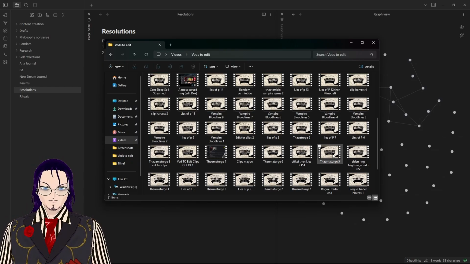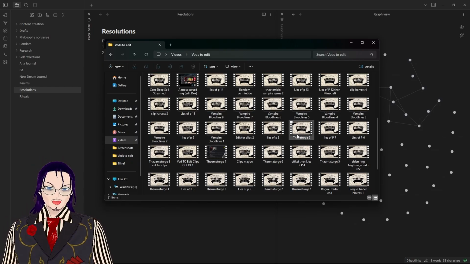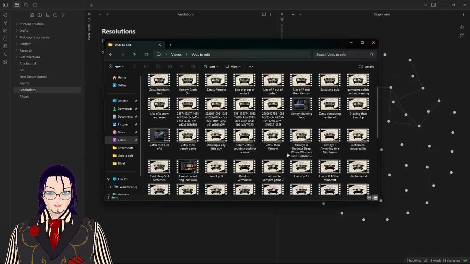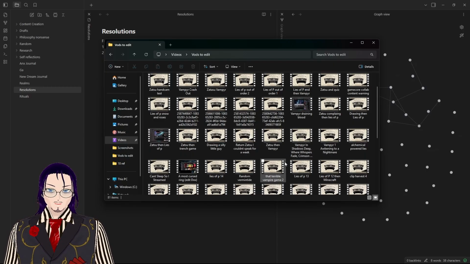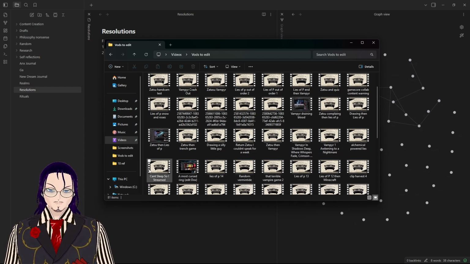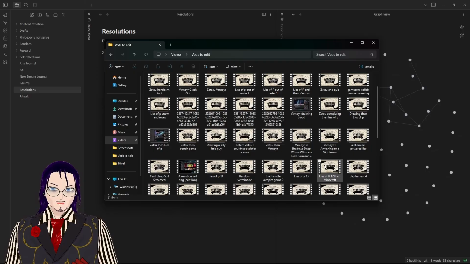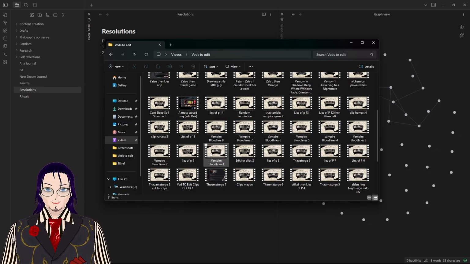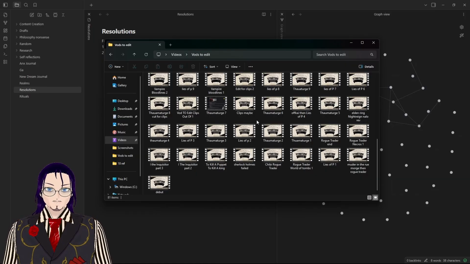Yeah. Then I got Lies of P. I think I got most of Lies of P saved. I might be missing a couple of them in the middle, which would be fine because it's mostly just going to be me dying repeatedly. But for the most part, Lies of P is all saved. I should get working on that.